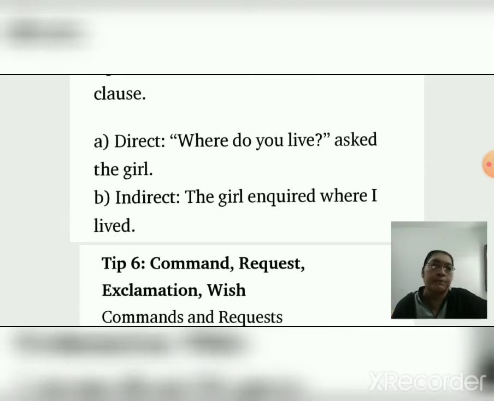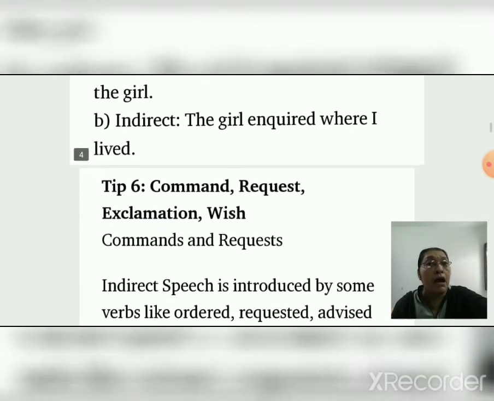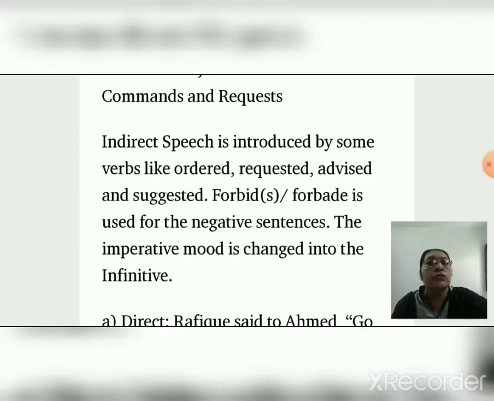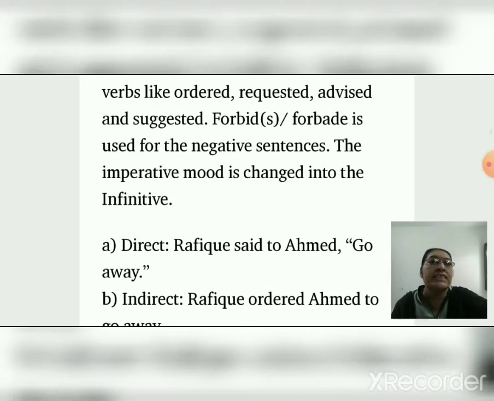Now we go to tip 6. Command, request, exclamation, meaning imperative sentence. Do you know? No. Indirect speech is introduced by some verbs like ordered, requested, advised and suggested. Forbid, forbade is used for the negative sentences. The imperative mood is changed into the infinitive.